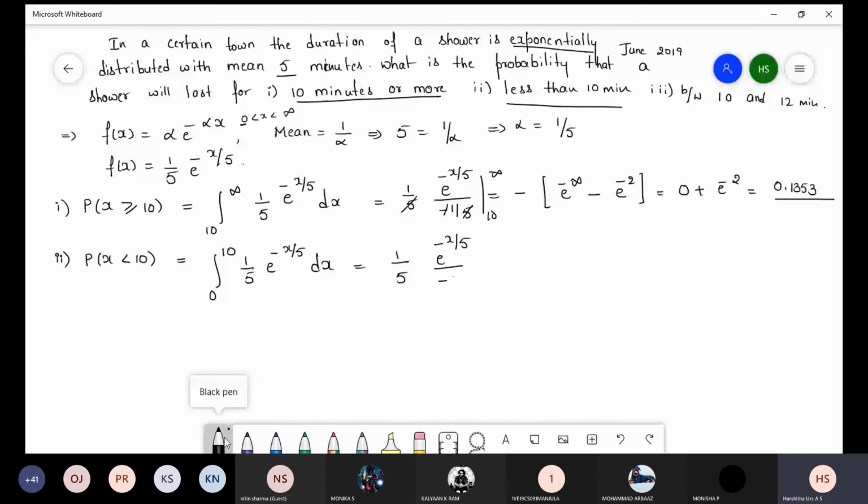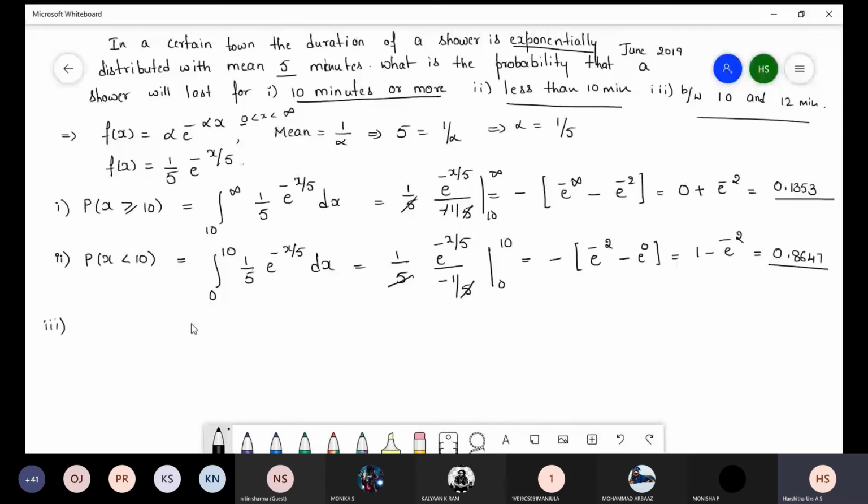So minus of e power minus 2 minus e power 0. So 1 minus e power minus 2. Already we know the value of e power minus 2, so directly 1 minus 0.1353, that is 0.8647.